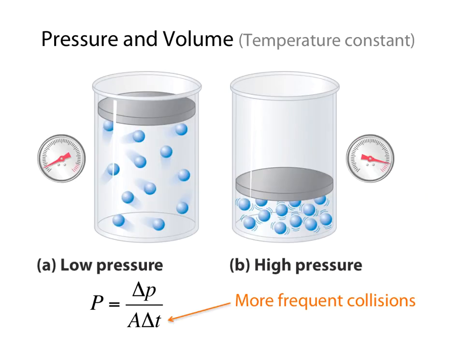Let's see what that means. Suppose we have a cylinder like this where we can move one face, but we keep the temperature constant. Now, this is actually more difficult than it sounds, because the only way we can squeeze this gas is by giving it force, and force carries energy, and therefore we're passing energy onto the gas. Because it's a gas, Q equals U. If we increase Q, that means we increase U, and because U in a gas is just kinetic energy, that means we increase the kinetic energy, and that means the temperature. It's actually impossible to push on a gas without increasing the temperature.